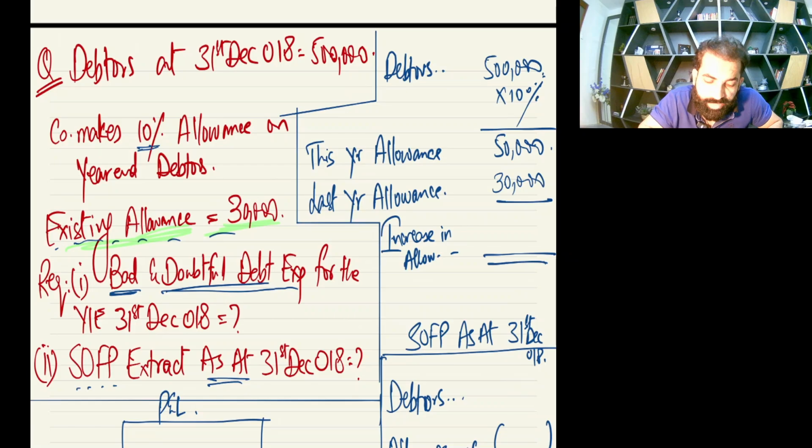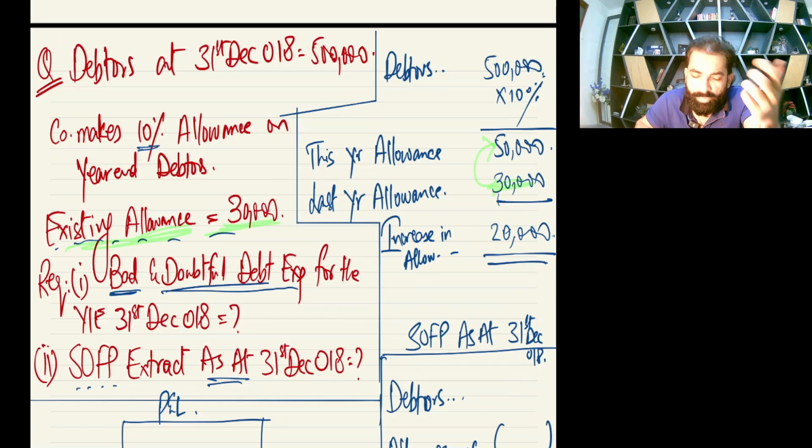Last year it was 30,000 and this year we need to make it 50. From 30 to 50 we need to go. So tell me, is it increase or decrease? Definitely increase. So we need to increase allowance by 20,000. So increase in allowance is 20,000, right? Okay, so we just calculated it.